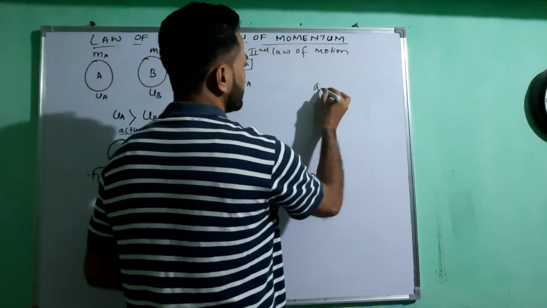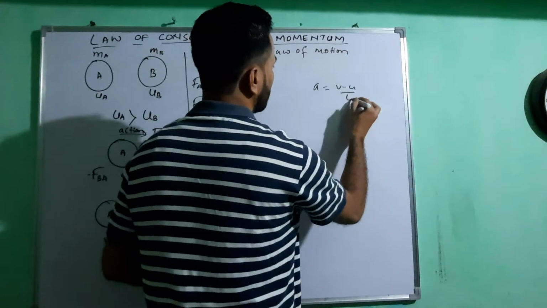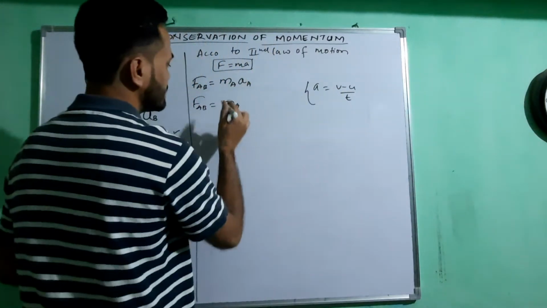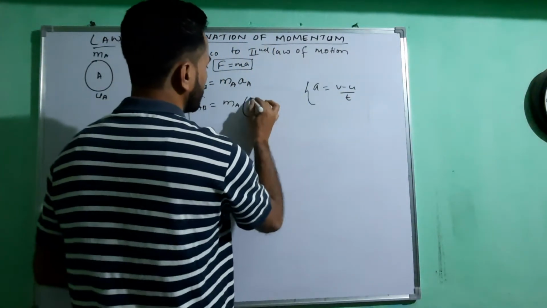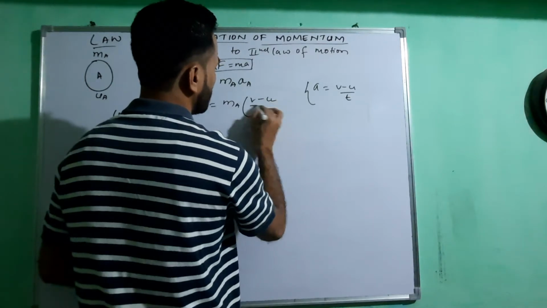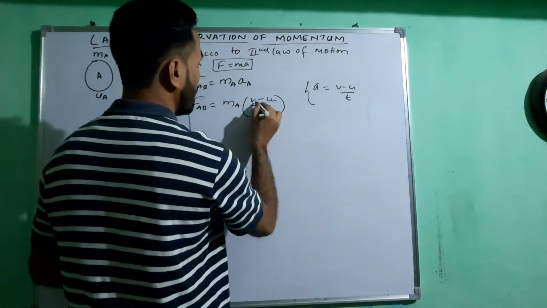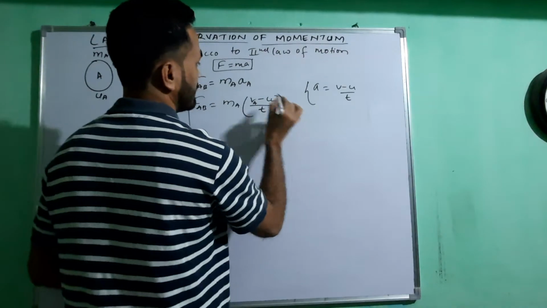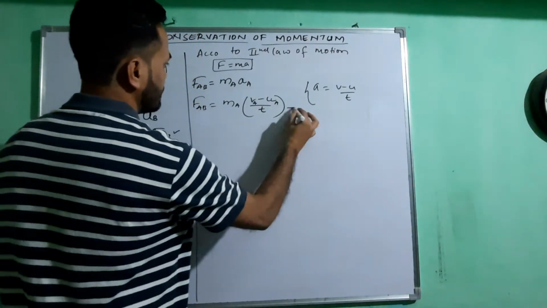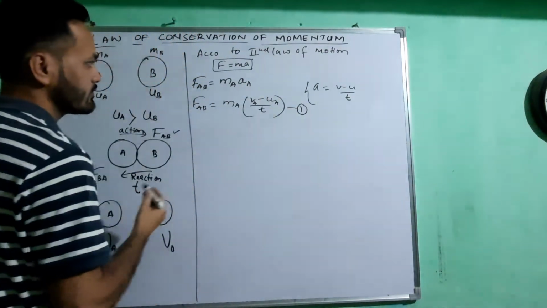Since acceleration is given by v minus u by t, I put the value of a here, that is v minus u by t of ball A. Let me name it as the first equation.